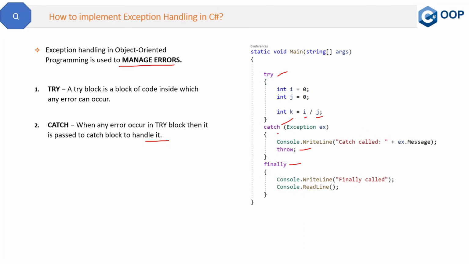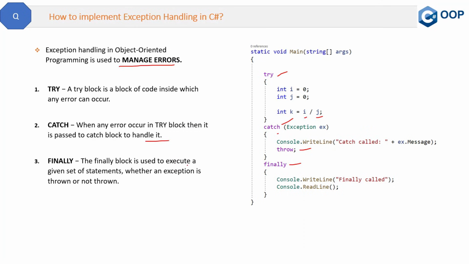Now in a program, there can be some code which a developer wants to execute whether any error occurs or not. For that we have this finally block. The finally block is used to execute a given set of statements whether an exception is thrown or not thrown. So this Console.WriteLine finally called will definitely be executed whether some error occurs in this try block or not.